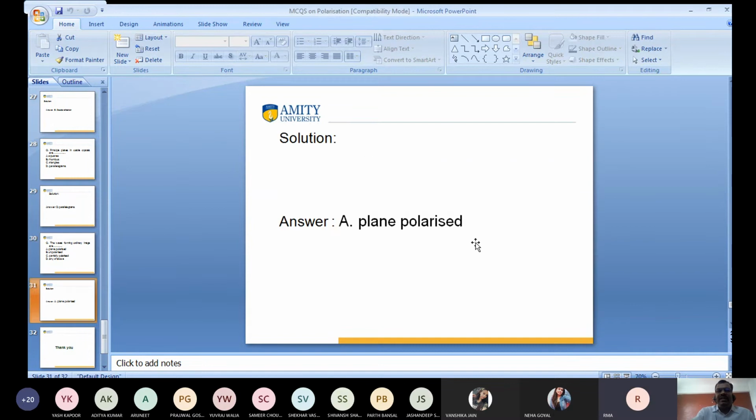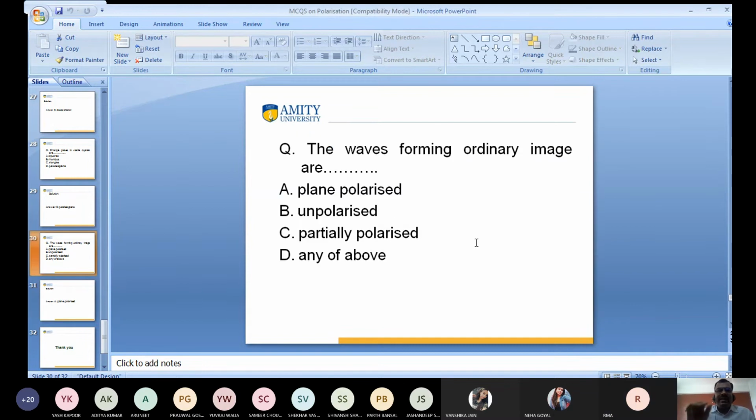But this is not right, I already told you. Ordinary light is plane polarized light. How can you say this is unpolarized light? Sir, ordinary light is unpolarized. No, it is not unpolarized. Sir, after the process, this can be made plane polarized, but the rays coming from the sun are simply unpolarized. Rama, kindly listen to me very carefully.